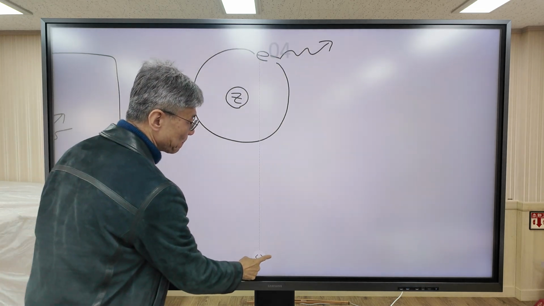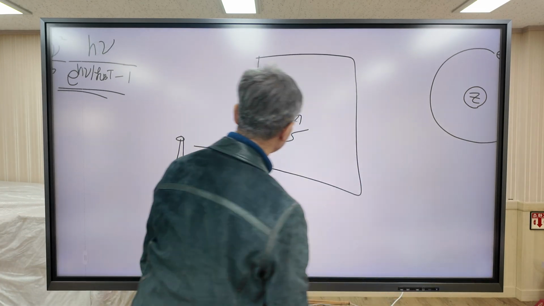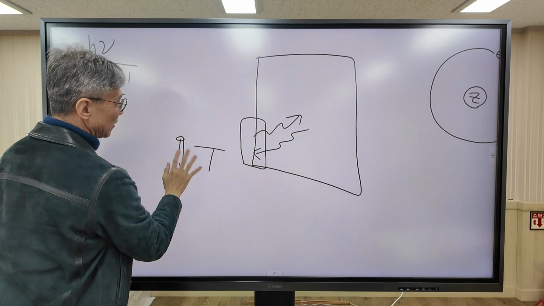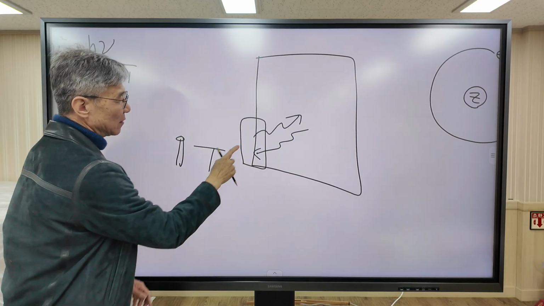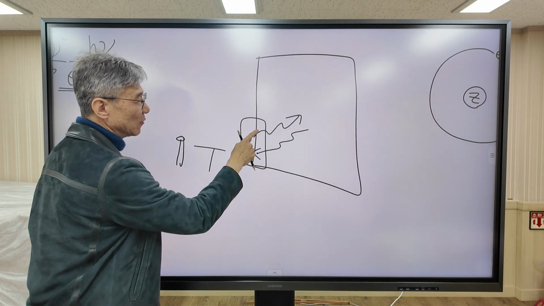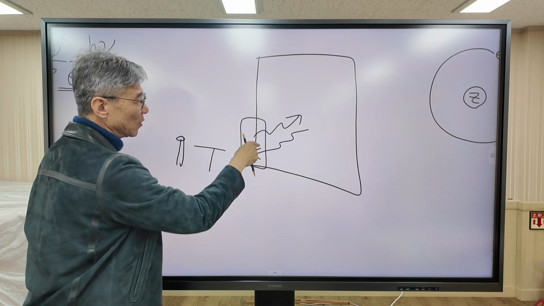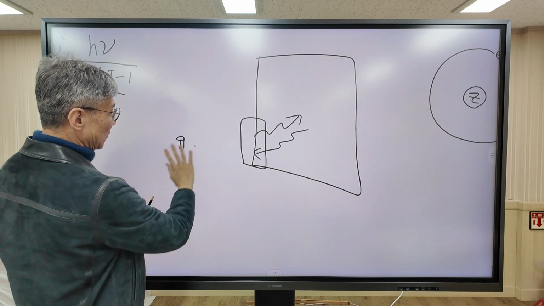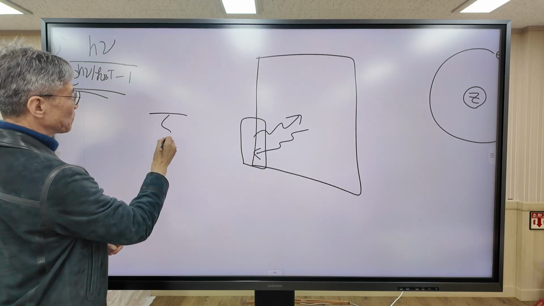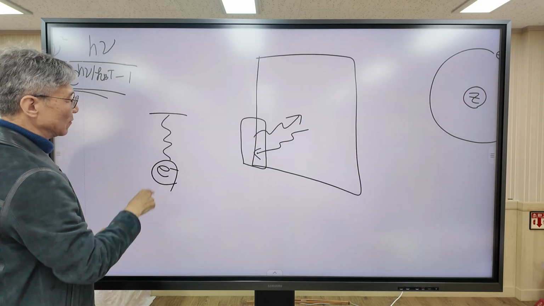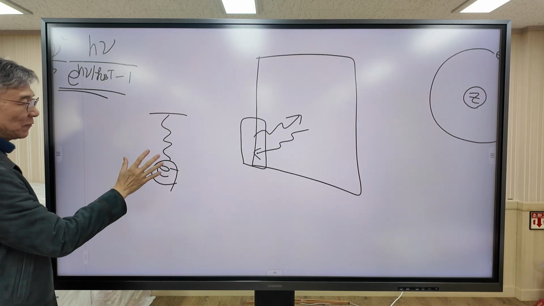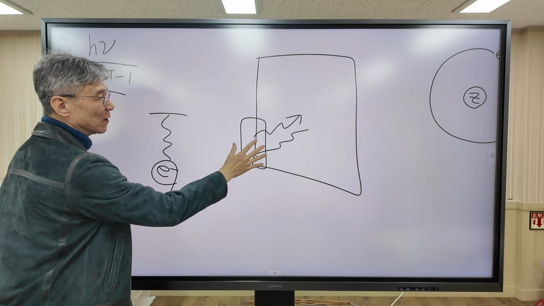Similarly, physicists thought that this wall irradiates radiation because the wall is composed of electrons attached to a kind of spring. This is a physical model of the cavity wall.